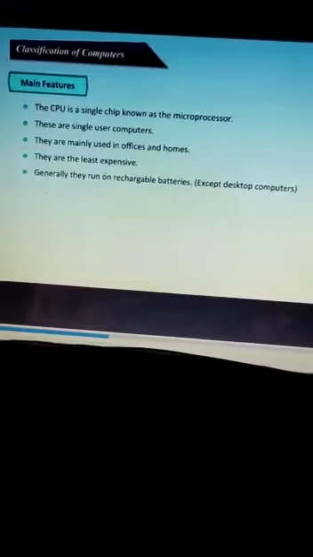These are single user computers. They are mainly used in offices and homes. They are least expensive. They are not costly. And generally they run on rechargeable batteries except desktop computers. So here you can see picture of desktop computer, laptop, notebook, palm top, tablet, smartphone. All these are types of microcomputers.